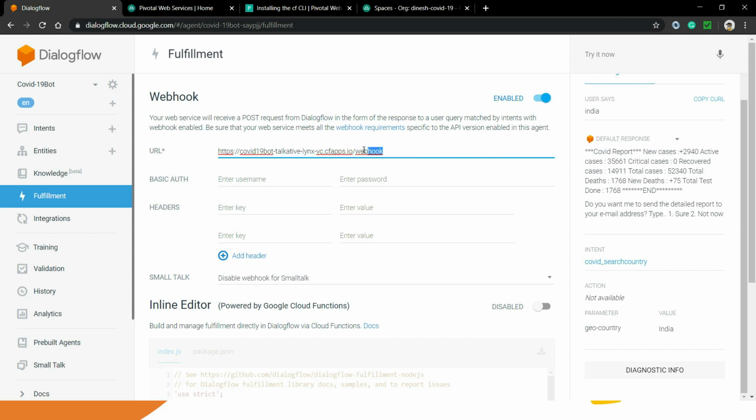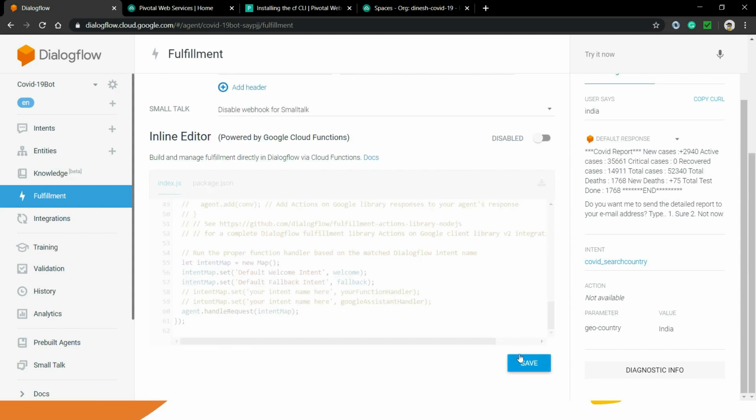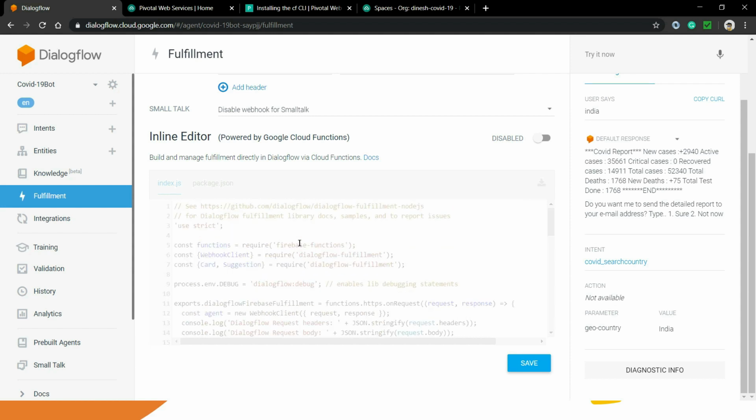So Pivotal gave me this particular URL. Slash webhook is my route basically. We understood earlier in this video that all the processing will be done inside the webhook route method, and then we will give the response back to Dialogflow via this route method. So we just have to enable the webhook, give the URL over here, and click the save button. Now we are good to go.